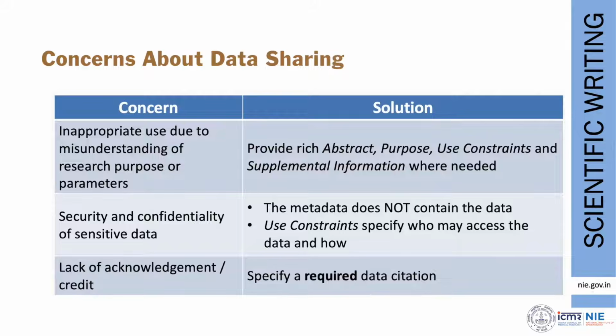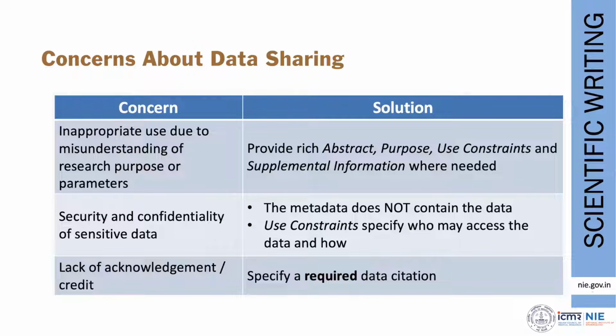So some of the concerns about data sharing are shown here. I have talked about this in my previous slides as well. So just to refresh you, if you are worried about inappropriate use of your data, you have to provide a rich abstract, purpose, use constraints, and supplemental information about your data. So if you are open about what this data should be used for and what are the limitations or constraints on this data, it will help the user.